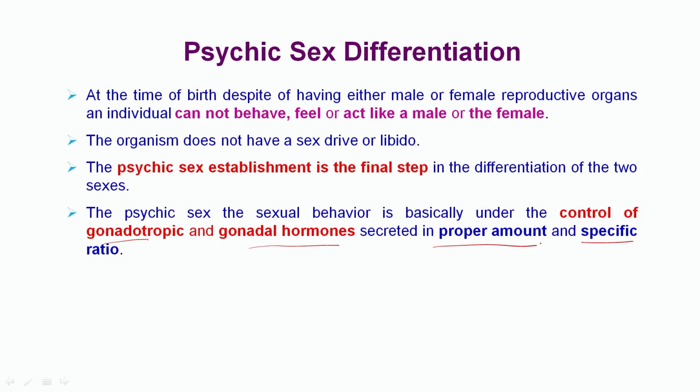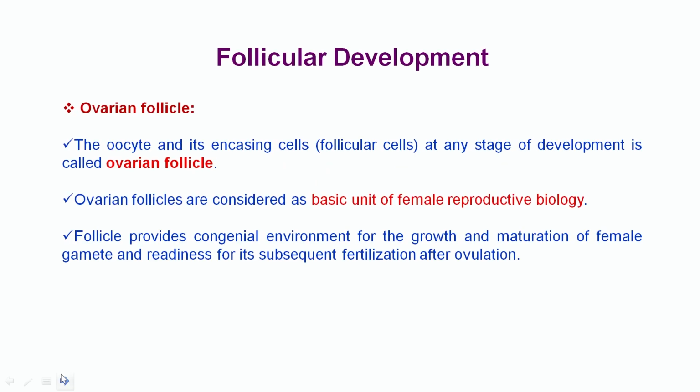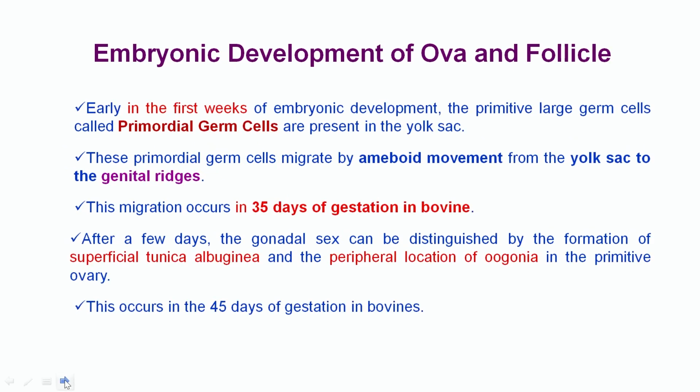Now coming to follicular development, we will be talking about how follicles develop. An ovarian follicle, the oocyte and its encasing follicle cells at any stage of development, is called an ovarian follicle. Ovarian follicles are considered the basic unit of female reproductive biology. Follicles provide a congenial environment for the growth and maturation of the female gamete and readiness for its subsequent fertilization after ovulation. Let's talk about the embryonic development of the ova and the follicles.